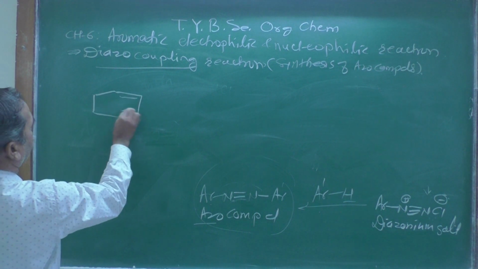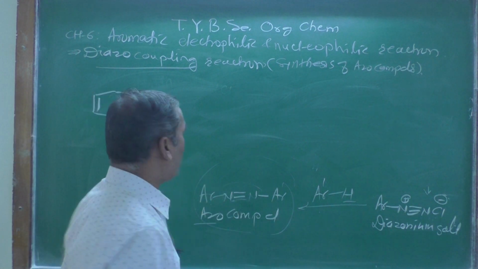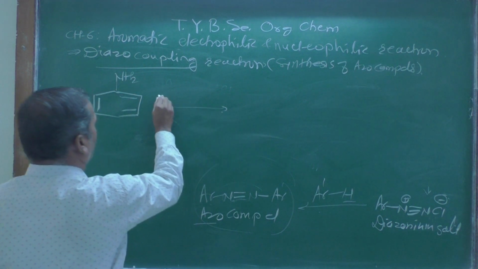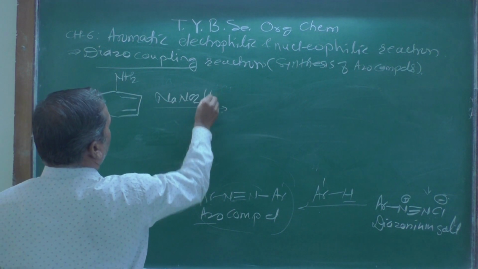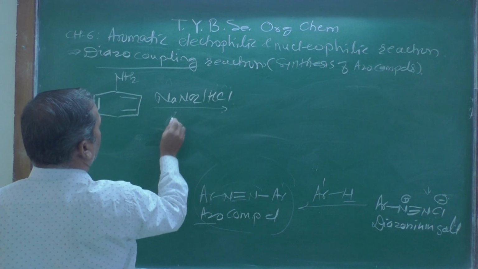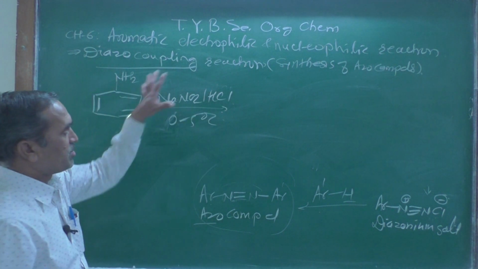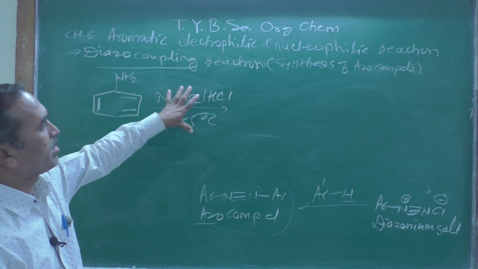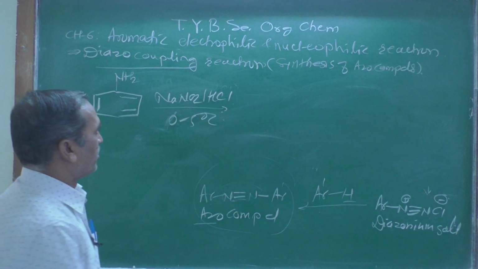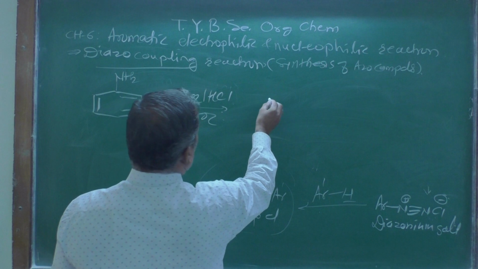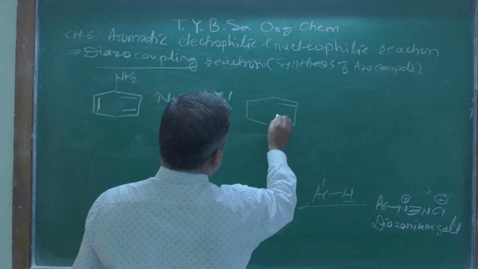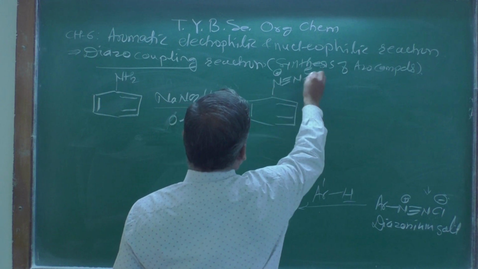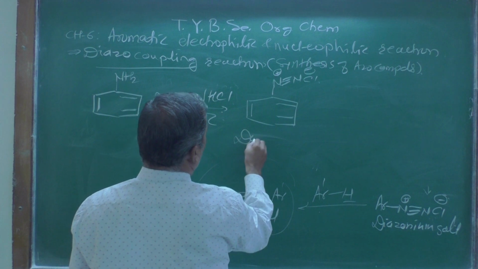Let us see here, the simplest one is aniline, an aromatic compound, right, with NH2. This will be treated with NaNO2 in presence of HCl at 0 to 5 degrees centigrade. This is called a diazotization reagent at 0 to 5 degrees centigrade. What are you going to get? You are going to get the product N triple bond N, here is positive charge, Cl minus. This is called a diazonium salt.